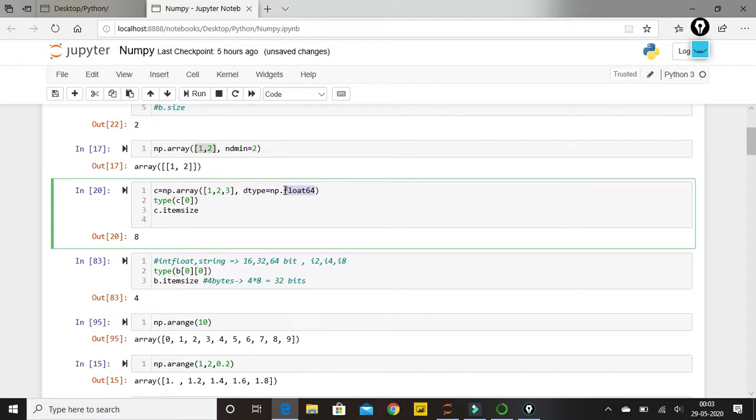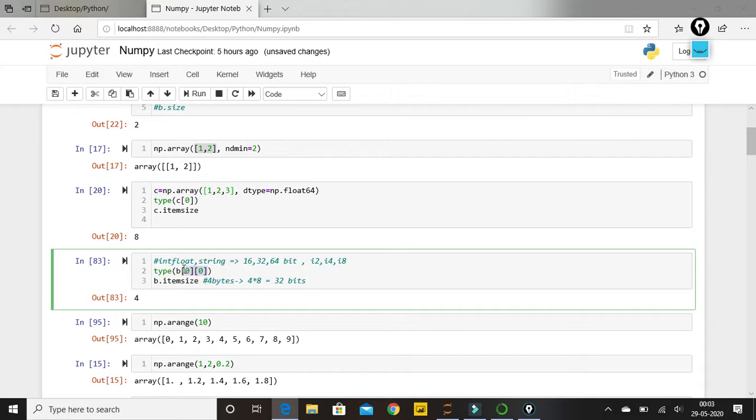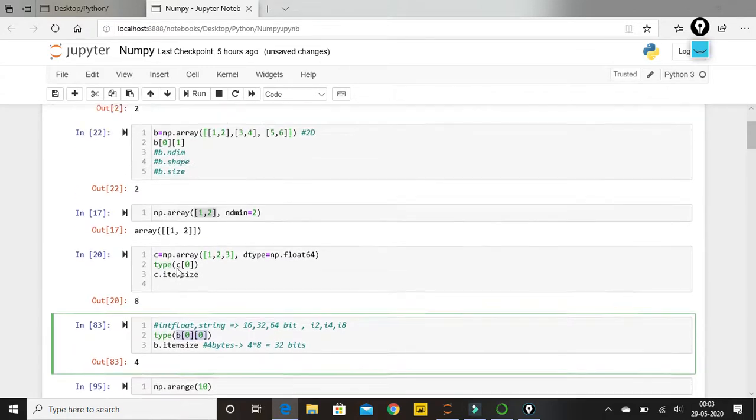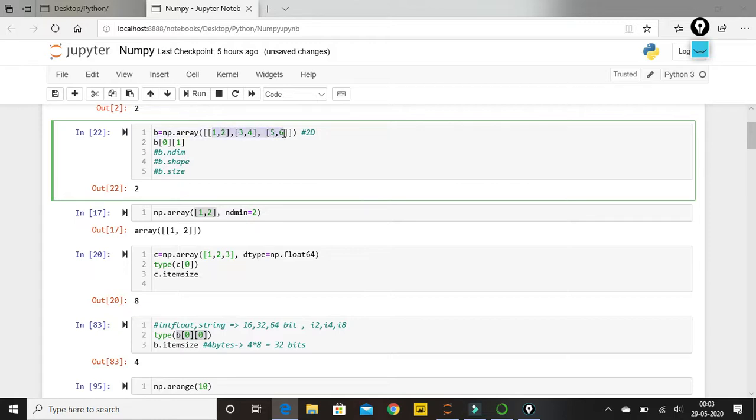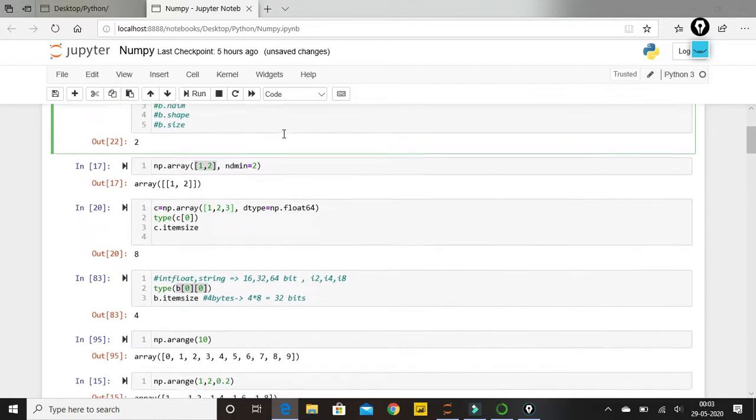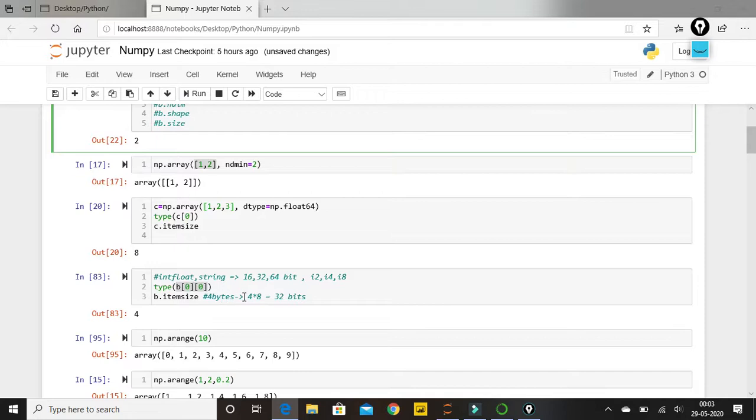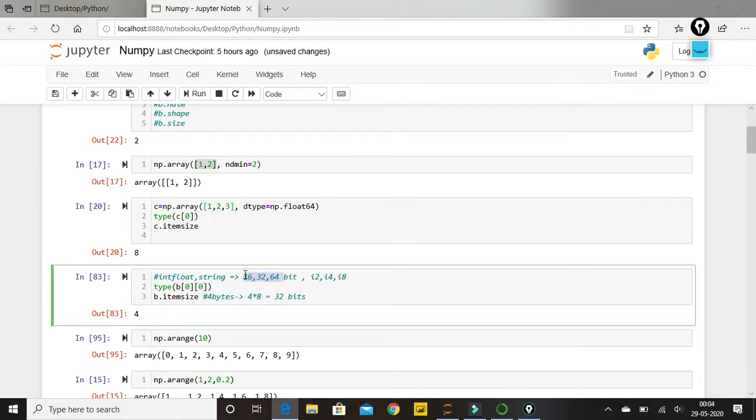Accordingly it will occupy space for each and every element of my array. For example, if I take this b, you'll find that b is nothing but my integer, so it will take 4 bytes. That is predefined, and each byte is 8 bits, so it is 32 bits. These different bits define the space which is occupied by each and every element and nothing else.